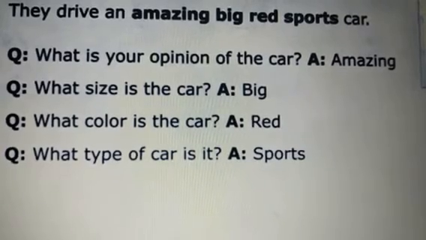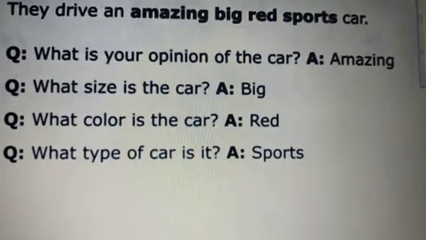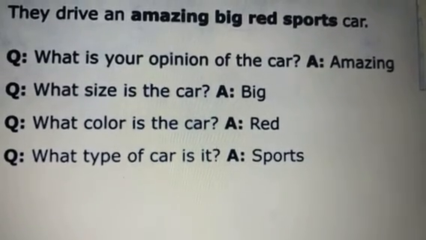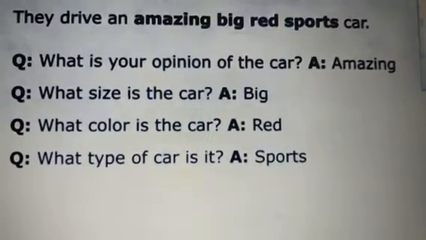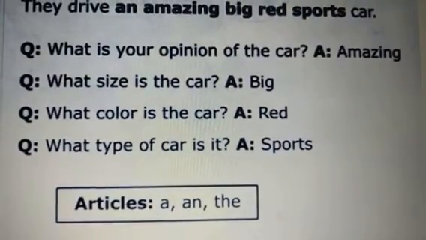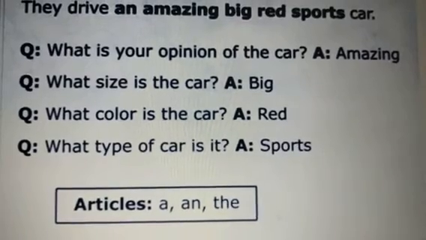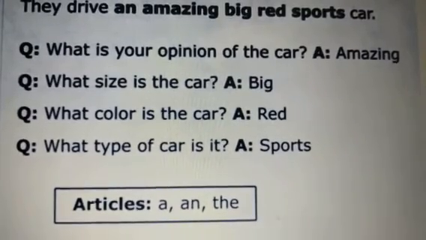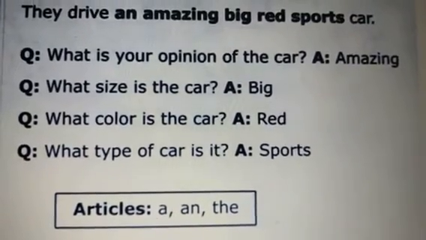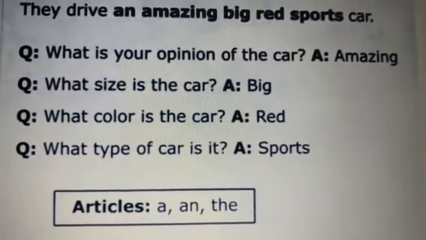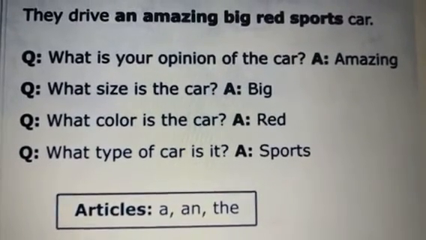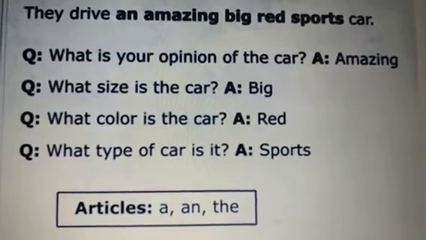Okay, now that's all great, but I don't know if you noticed that there is actually one more adjective in the sentence, and that is the word an. Now the words a, an and the are called articles, as you know in English, and articles are also adjectives because they give us information about the nouns that come after them.